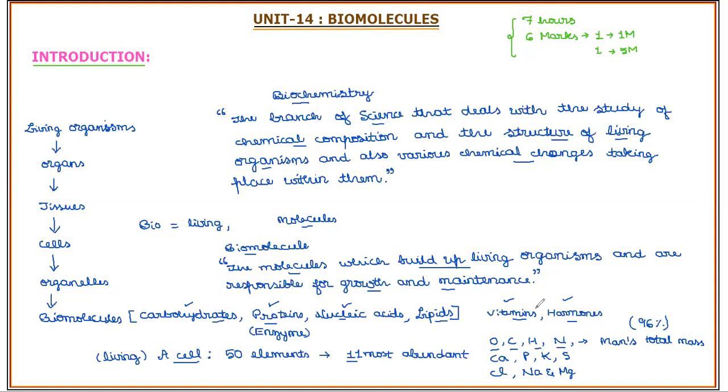So understand from the biology aspects. What you can learn is to interrelate the biochemistry branch and learn what a biomolecule is. Then we'll relate the important macromolecules, that is carbohydrates, proteins, and nucleic acids.